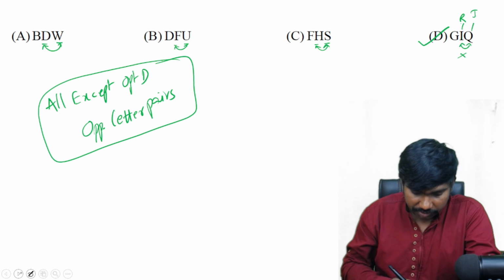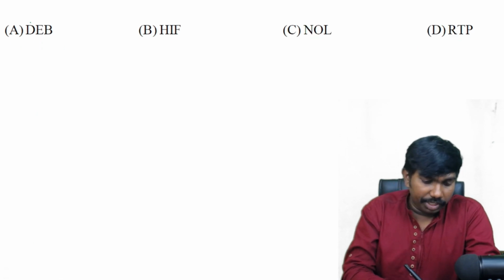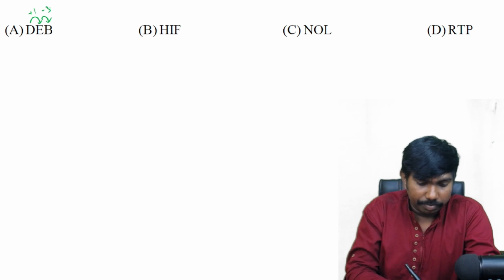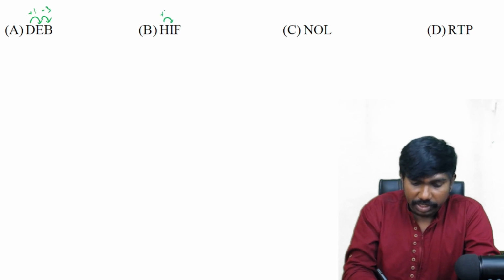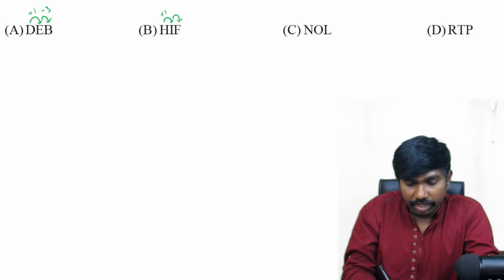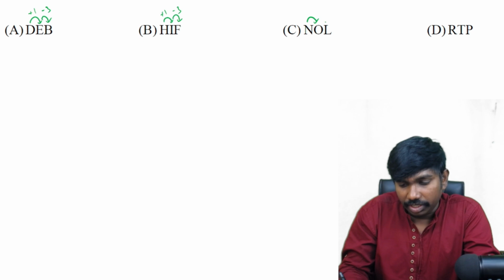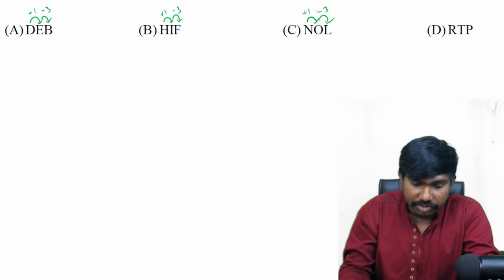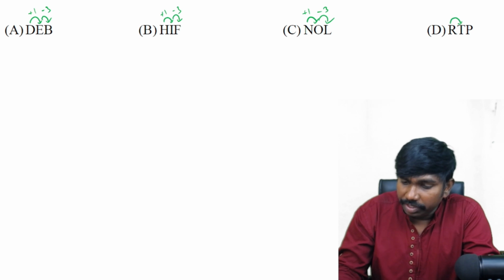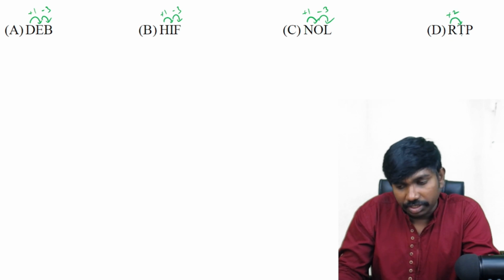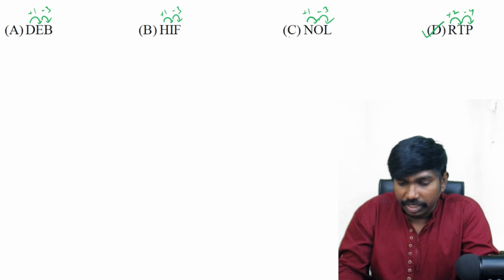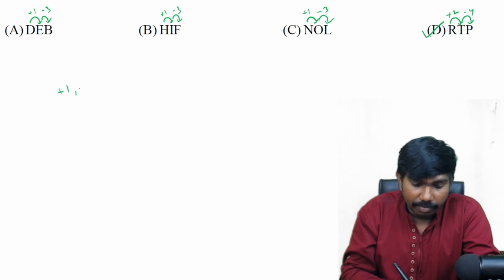Okay, right, next question. D, E, B. D to E it is +1 and B to E it is -3. H to I it is +1, next letter only, and I to F -3. Next N to O it is N 14 and 15, +1. O to L, 15 and 12, -3. Okay, R to T it is +2. R is 18 and T is 20, and T to P it is -4. So all except option D are following the logic, +1 -3.